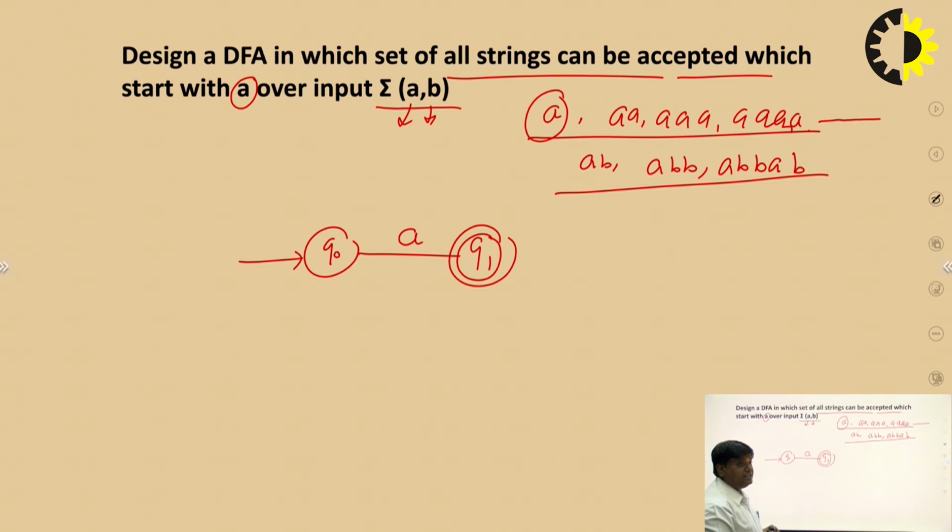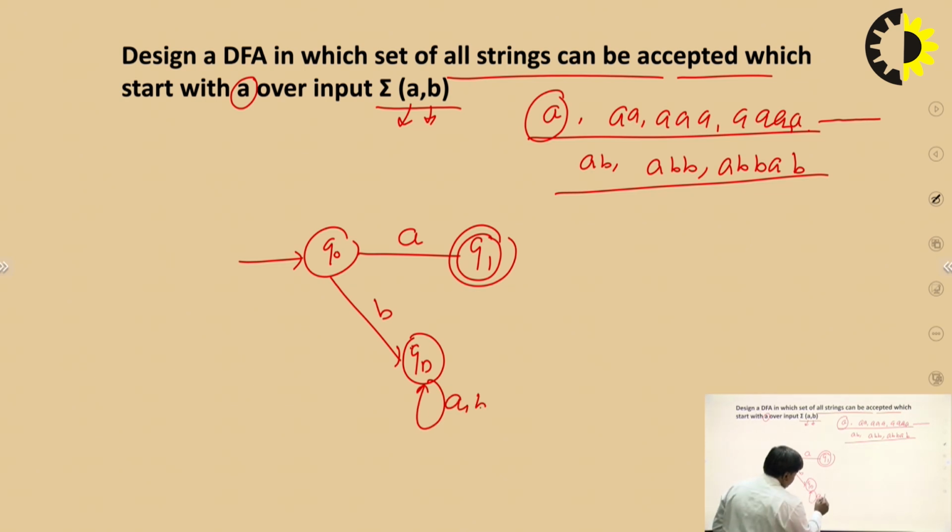Now, what is the condition? The machine starts with A. It means the machine cannot start with B. When B comes, then we move to the dead state. That's clear. After that, when we are on the dead state, either A or B can come, there is no issue. It means that two states are complete, and we check the machine that starts from A. We move here and check if this machine is complete.